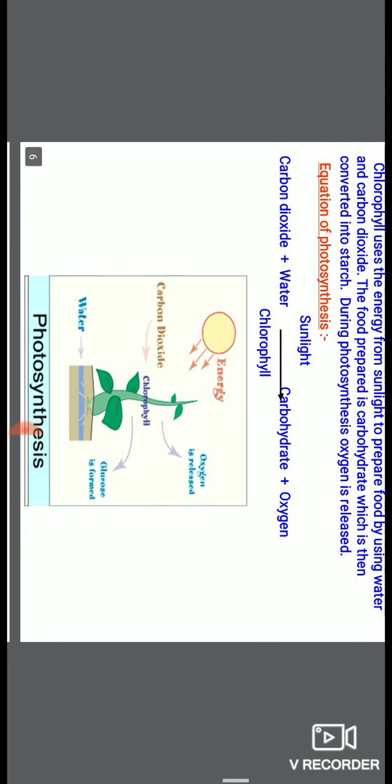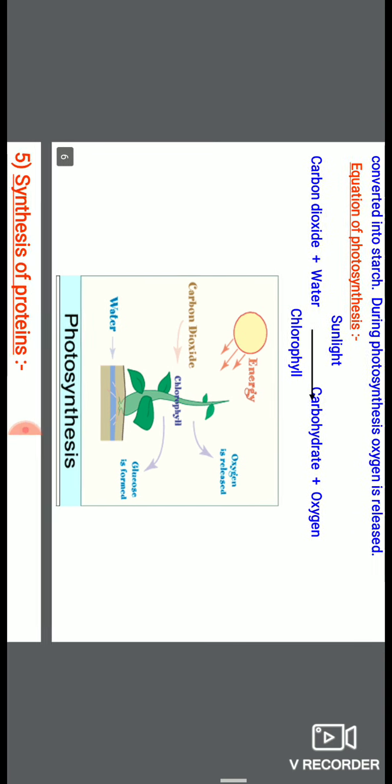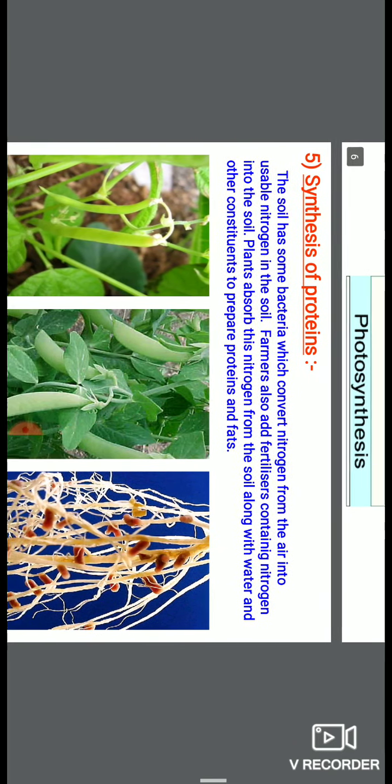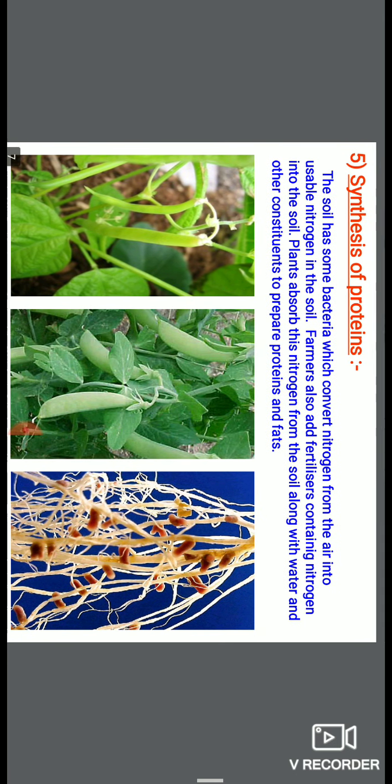Okay, so this is about the process of photosynthesis. It means plants carry out photosynthesis and synthesize their food. Next thing, you know plants also synthesize proteins. So how does this protein synthesis take place? I want to make one important thing clear: during photosynthesis, protein synthesis does not take place. Protein synthesis is different from photosynthesis.